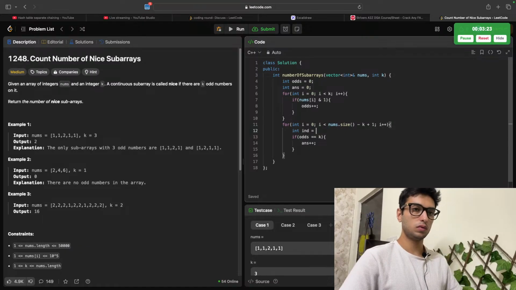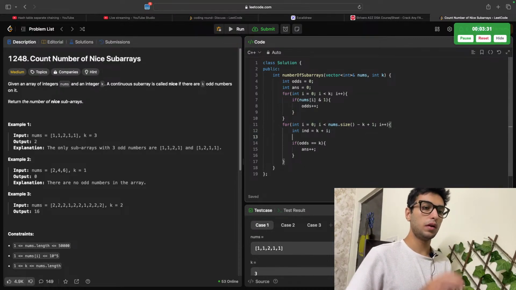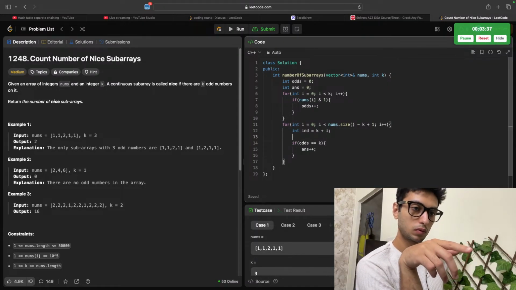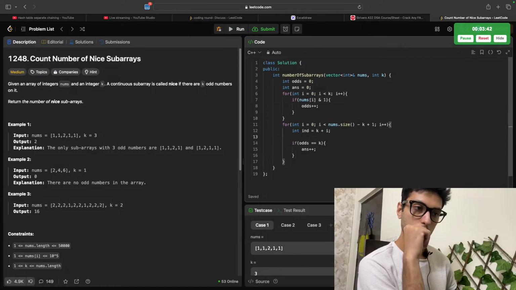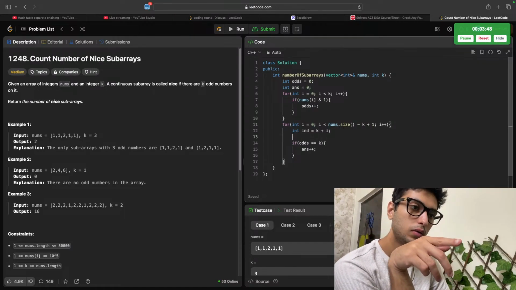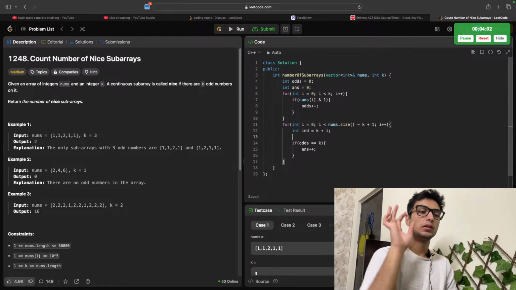Index equal to k plus i, right? And then minus k plus k. So wait, I think I'm fine with that.